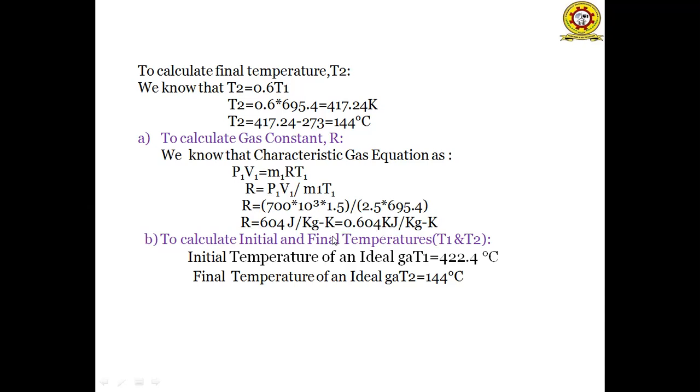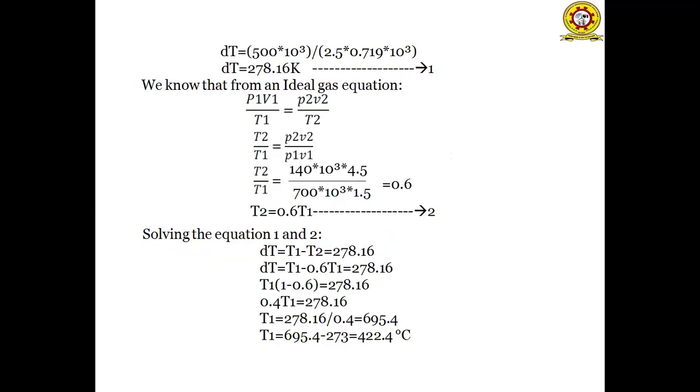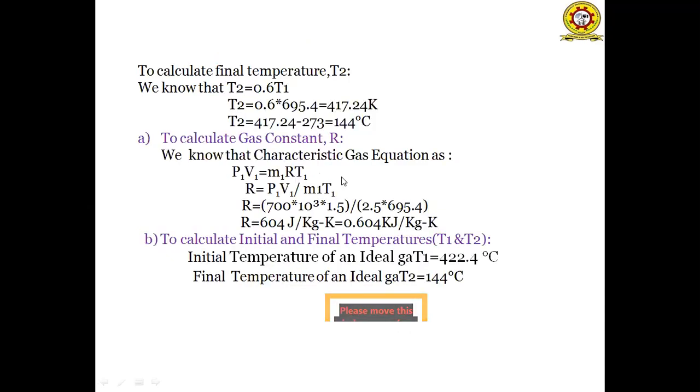So the second parameter is to calculate the initial and final temperatures. In the previous step, we calculated the initial temperature as 422.4 degrees centigrade and the final temperature as 144 degrees centigrade. So when the pressure reduces from 700 kilopascals to 140 kilopascals, the temperature also reduces from 422.4 degrees centigrade to 144 degrees centigrade.